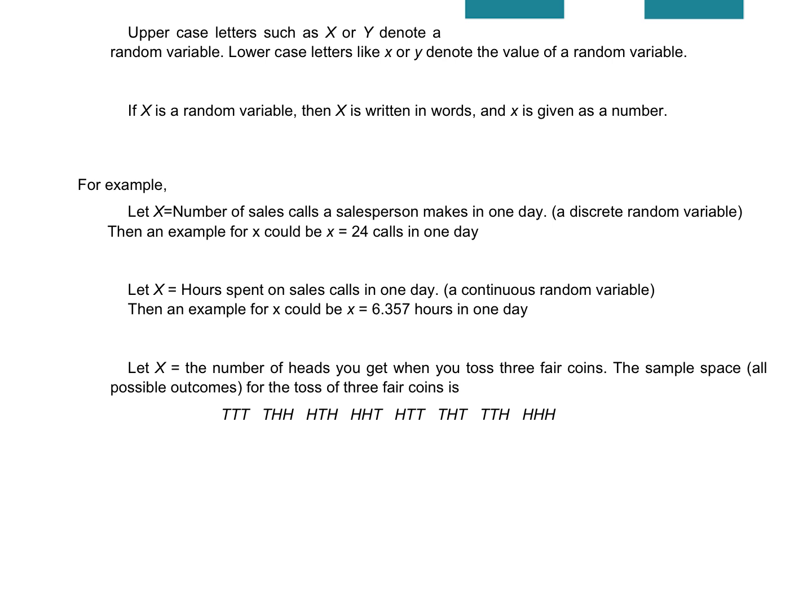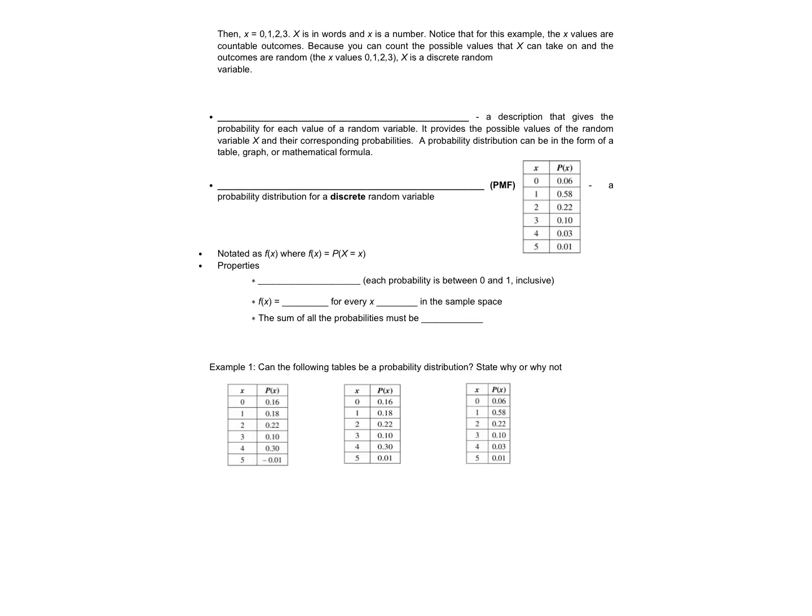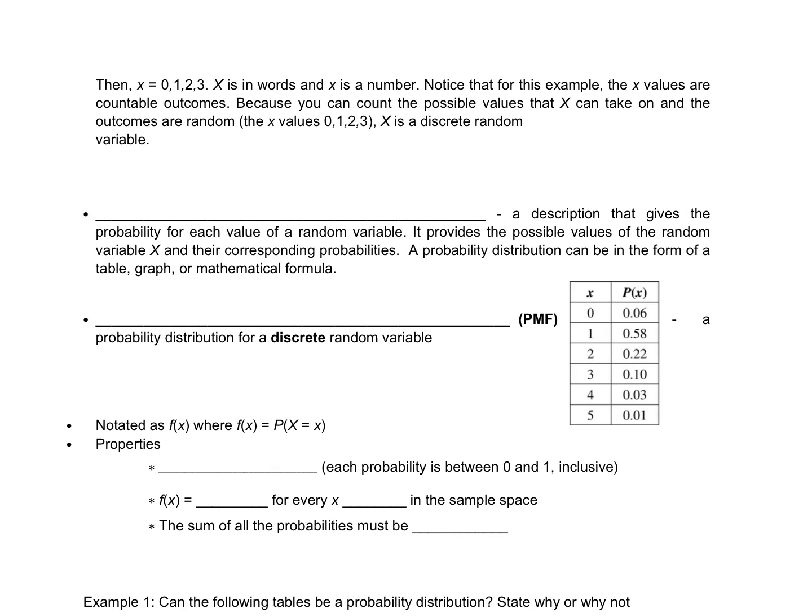etc. And then the last one, uppercase X, the number of heads you get when you toss three fair coins. The sample space is the following. And so that would be, if you look on the next page, lowercase x is 0, 1, 2, or 3. So remember, notice in this example, the values are countable outcomes because you can't have part of a head. You can only have whole numbers, okay? And therefore, X is a discrete random variable.